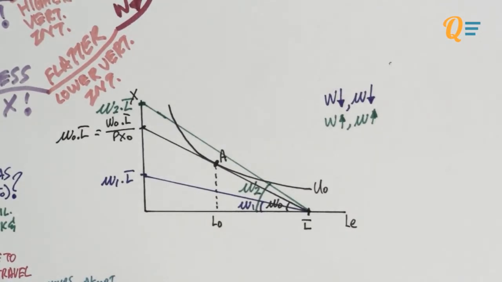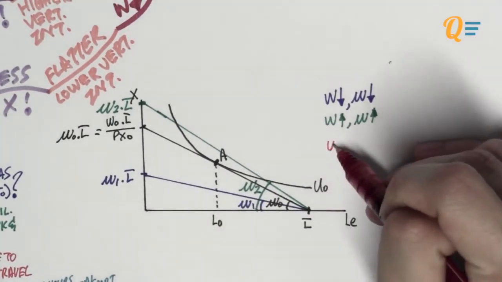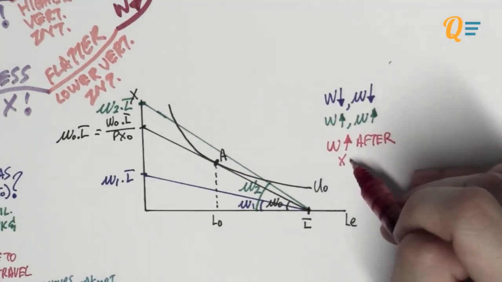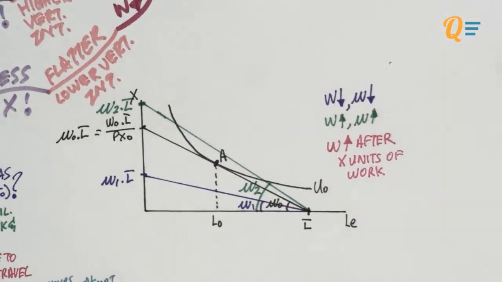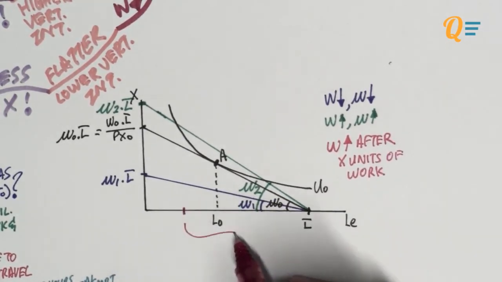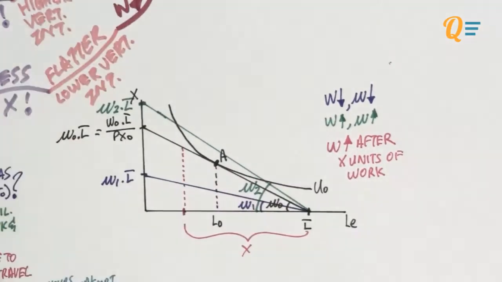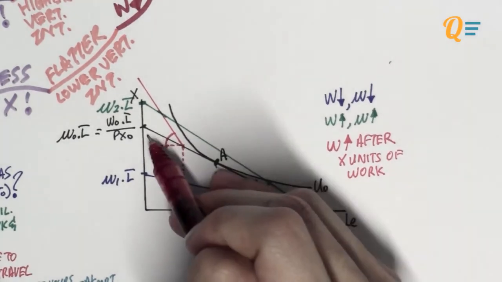So you see, it's actually quite simple. But in the case of exam scenarios, you might actually have a case whereby the nominal wage might change after, say, maybe X units of work. Okay, so let's assume that at this point it's going to be X. So this is where the budget constraint is going to become steeper. So you have a kinked budget constraint.